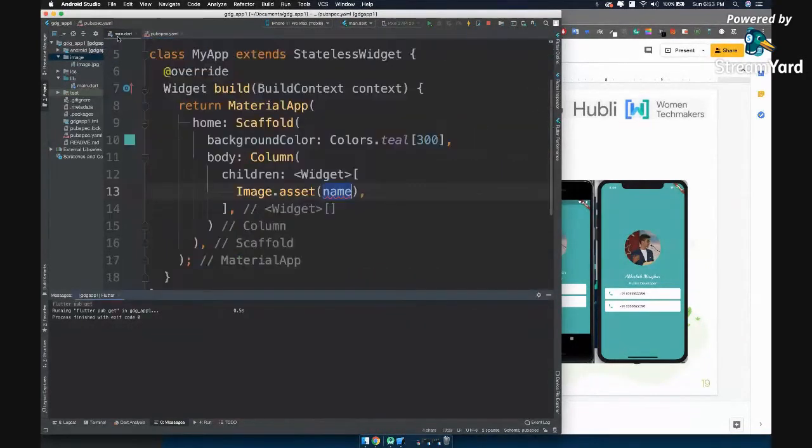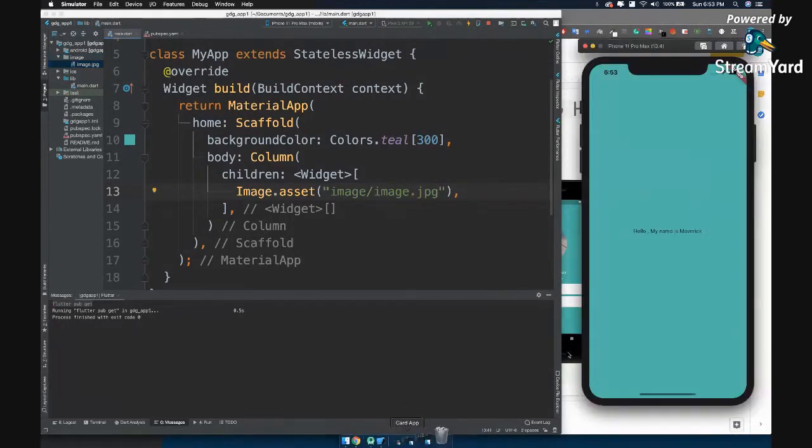Now let's go back to main.dart. Now let us give the directory. Okay, so now image slash image.jpg. You can also just copy the name and paste it to be on the safer side. Okay, now let us see. Sometimes it will directly work out of the box, or sometimes you have to restart it.